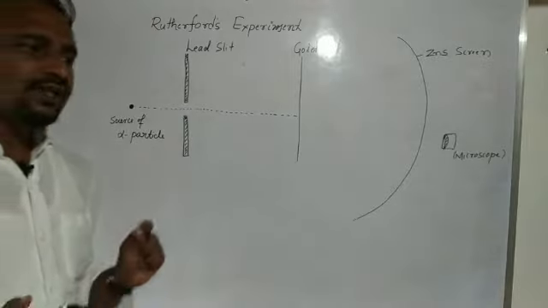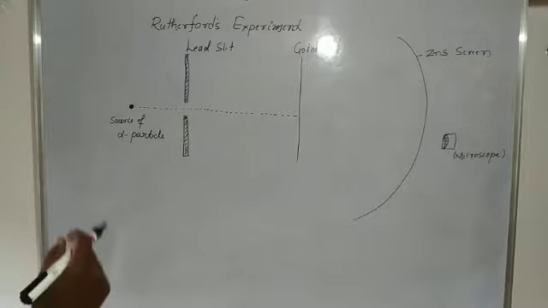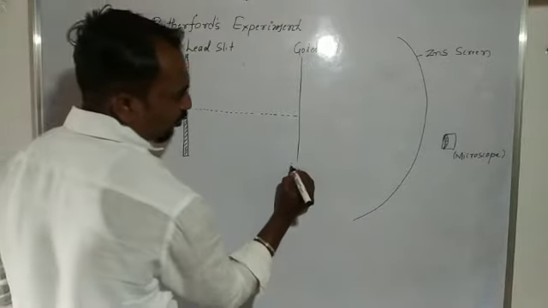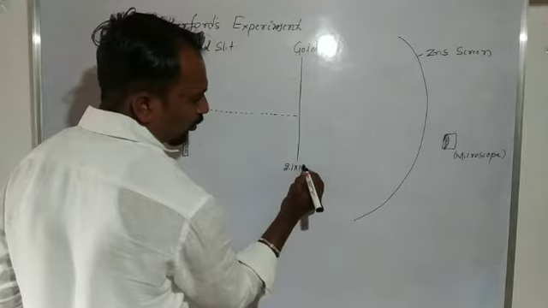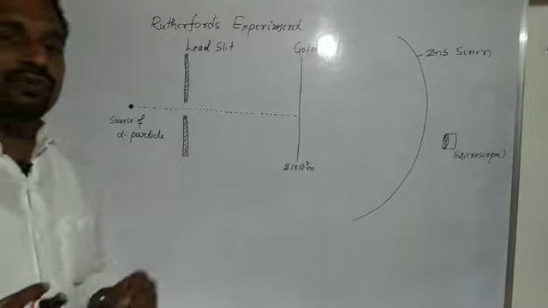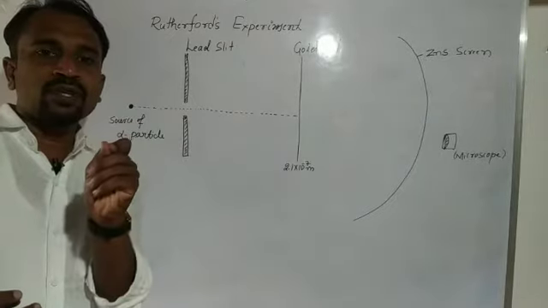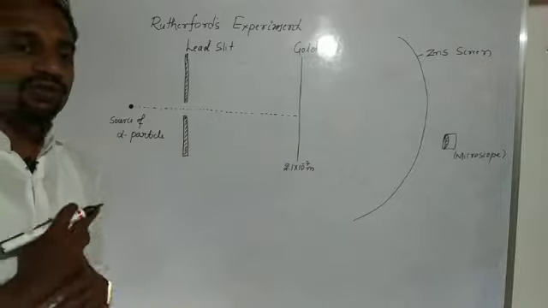Its thickness we consider 2.1 into 10 power minus 7 meter. So the thickness of this gold foil is very small.